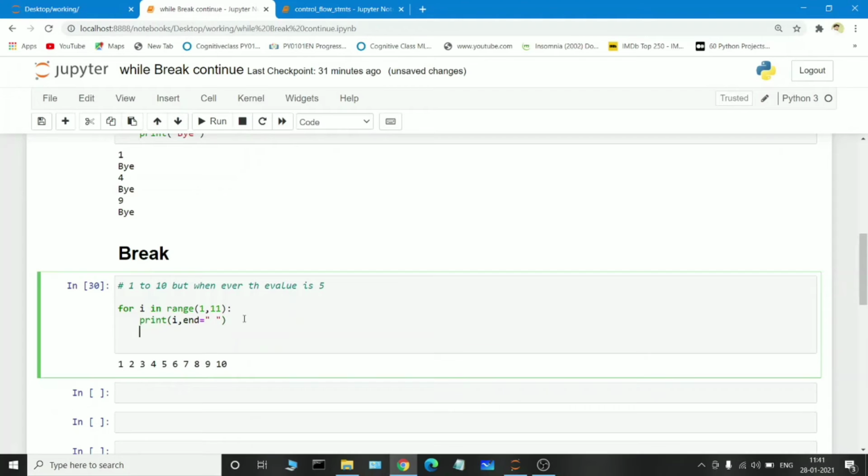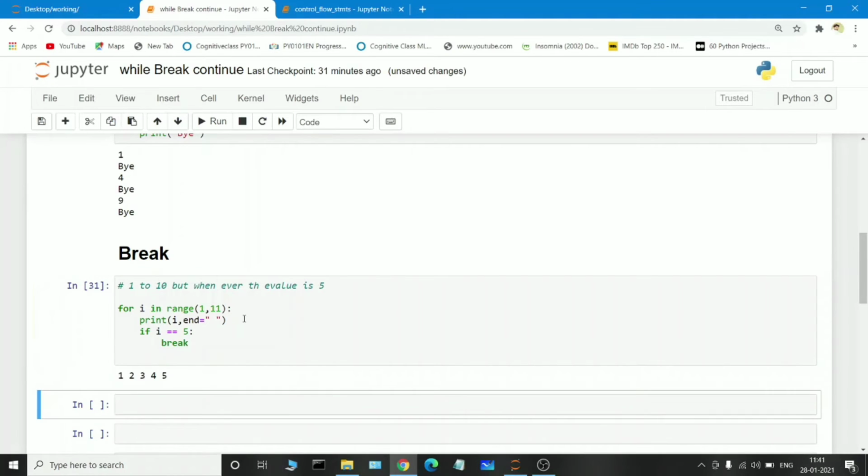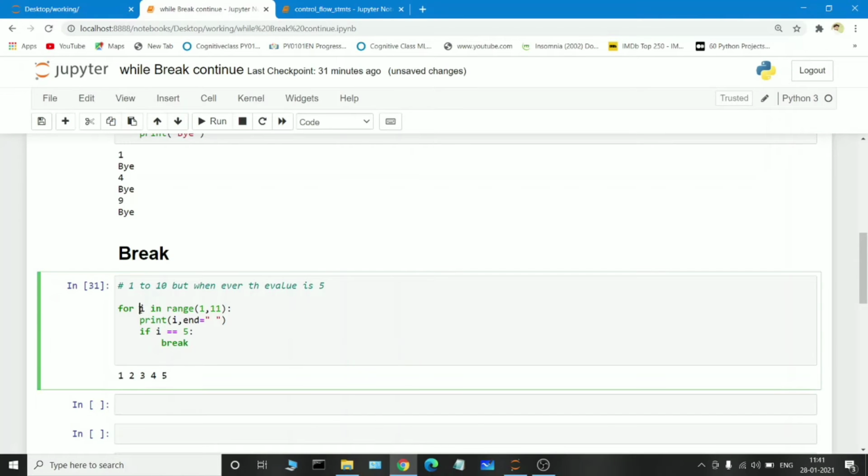So I am printing the values. Here I am writing an if condition: if I is equal to 5, then break. See, 1, 2, 3, 4, 5. How is it possible? First of all, initially the I value is 1. So printing the I value, 1 is printed here.